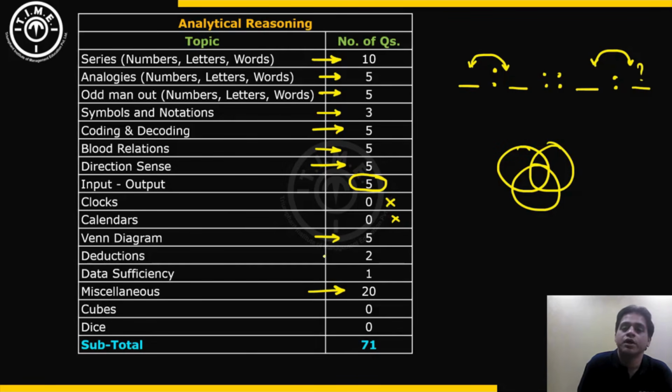There were only 2 questions based on deductions in this particular slot. The 2 deductions questions both had 2 given statements and 2 conclusions to be checked. So 2 statements given, 2 conclusions to be checked in both the questions.